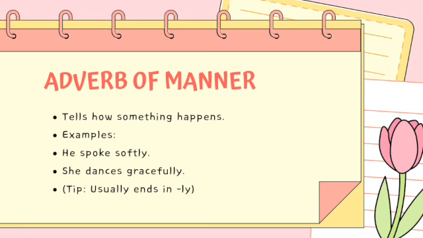Adverb of manner. Let's start with the adverb of manner. It tells us how something happens. These adverbs often end in ly. For example, he spoke softly. It tells us how he spoke. Another example, she dances gracefully. So it tells how she dances. So softly and gracefully are adverbs of manner.